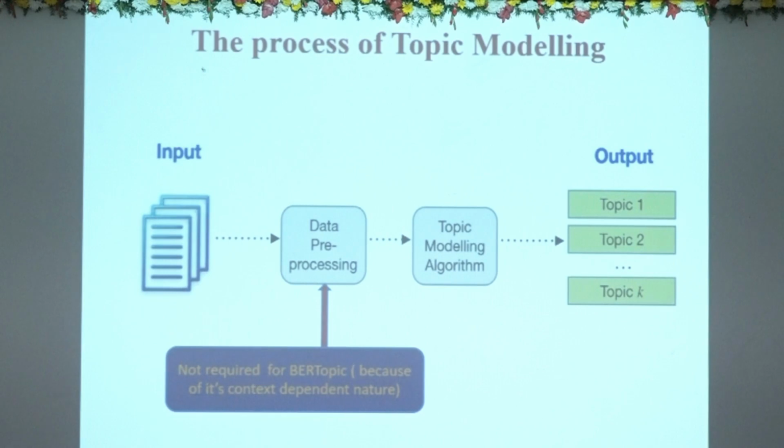See, there are many other topic modeling algorithms which require data pre-processing. They are context independent, meaning they completely remove all the punctuation marks, stop words, everything. But this is a context dependent algorithm. Based on the previous words and the next words of a word, it decides what kind of word it is, whether it will go to topic 1 or topic 2 or topic 3. Therefore, context is required, and data pre-processing is not required here.